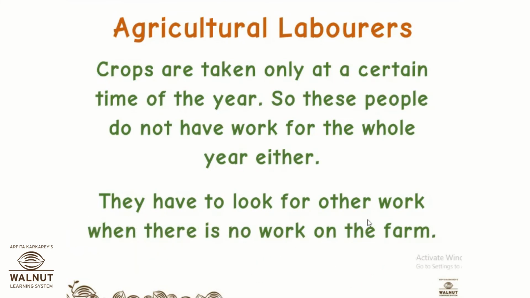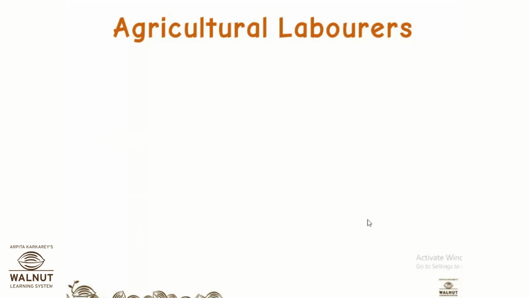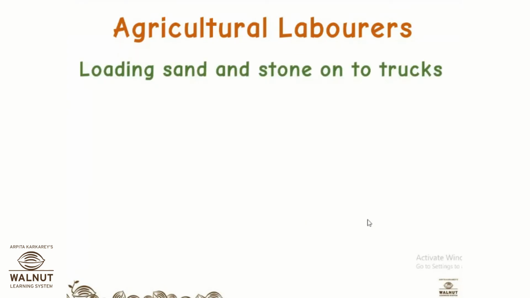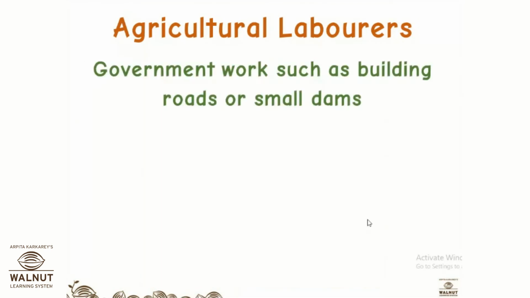So now let's see what other types of work these agricultural laborers take up after they have finished working on somebody else's land in the monsoon season. So what kind of work do they do? They do loading of sand and stone onto trucks. You have seen people who take stones and sand filled in gunny bags and put those bags in the trucks or the tempos. That work they do. They work on construction sites, right? Wherever some government work is going on, or wherever some private contractor is doing some kind of building work, these people take up work over there.